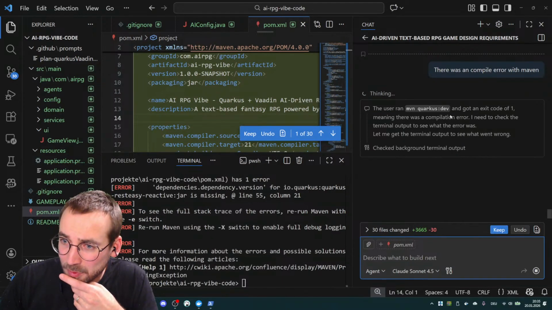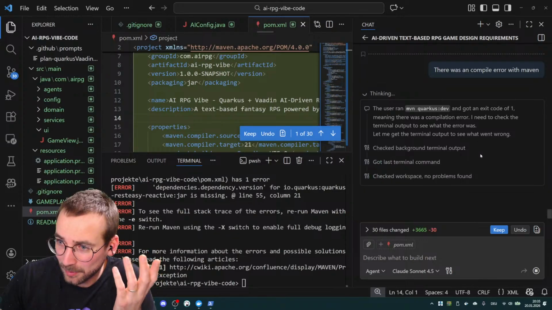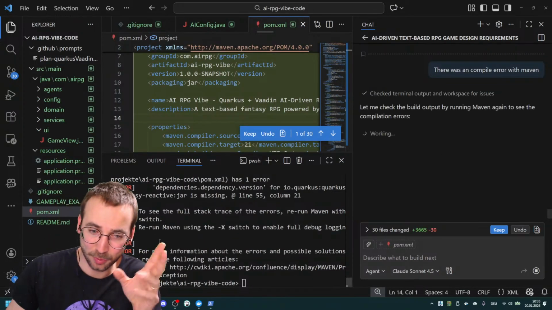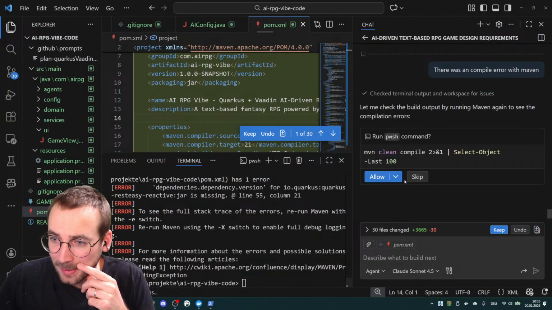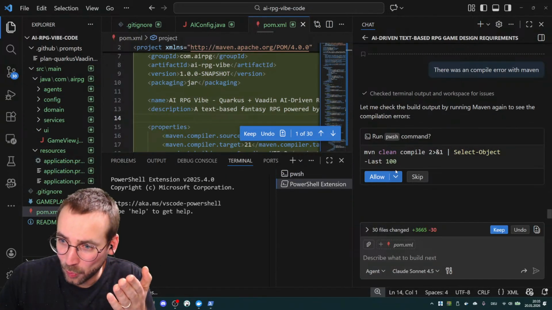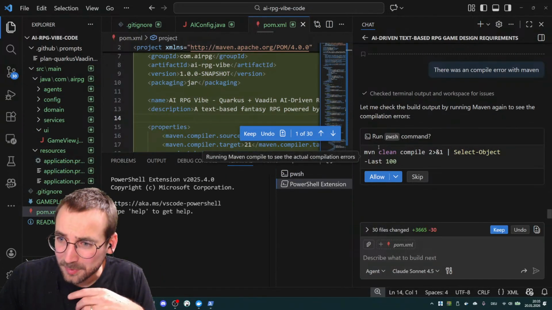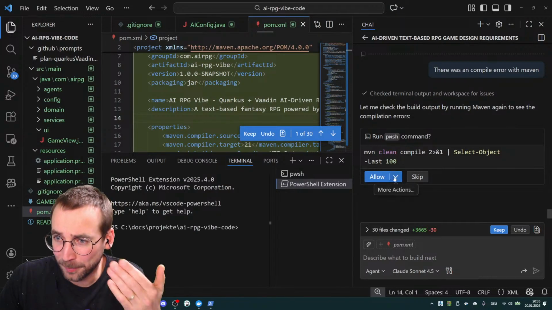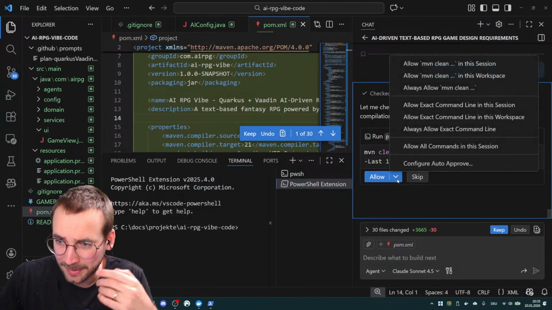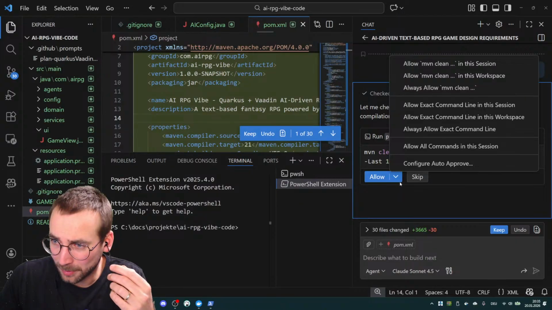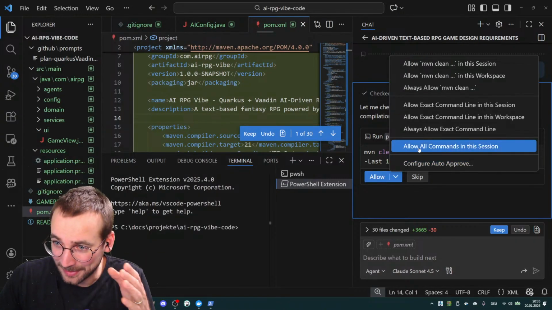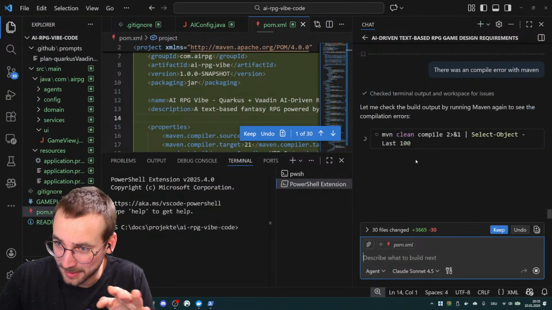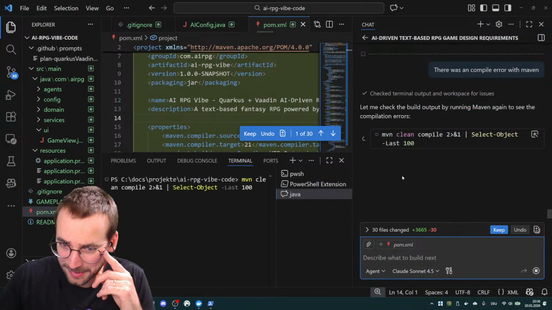So it's usually checking the terminal output, which is pretty cool as well, right? We don't have to copy and paste that stuff. Yeah, and that's what I was waiting for. So it's asking for permission to run a certain command, and we always have to allow that. And I really say allow all commands in this session. I didn't have a bad experience that all of my files are deleted or something like that.